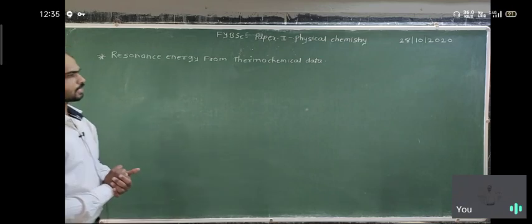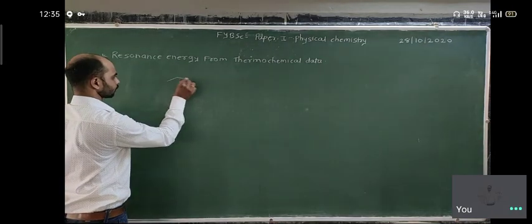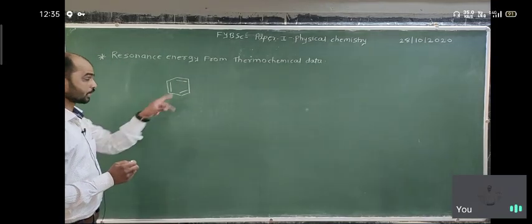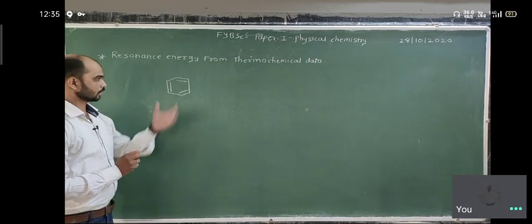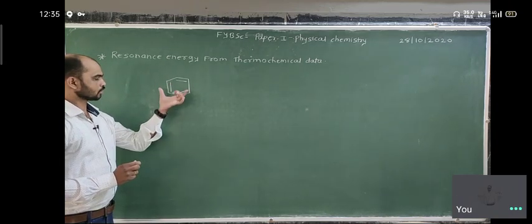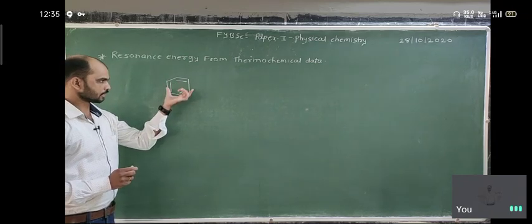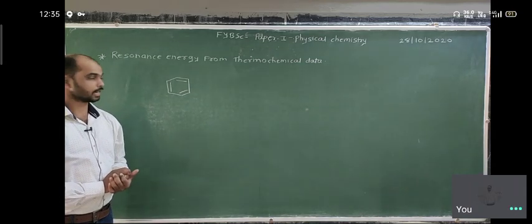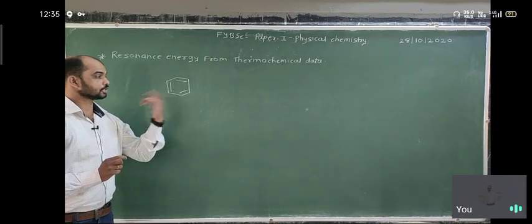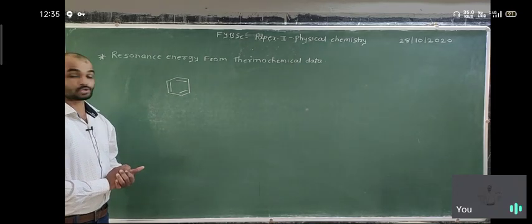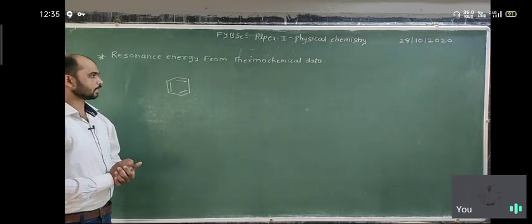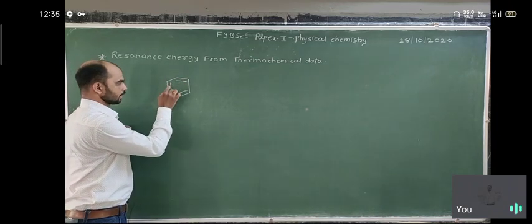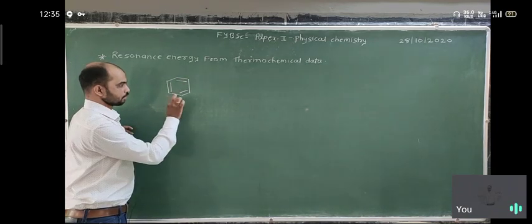To understand it simply, you know benzene. Benzene is a cyclic conjugated planar structure, C6H6. Benzene itself undergoes substitution reactions and it resists addition reactions. It does not undergo addition reaction due to conjugation of bonds, or due to resonance in the double bonds. Conjugation means there are alternating double and single bonds: double, single, double, single, double. This is the structure of benzene.